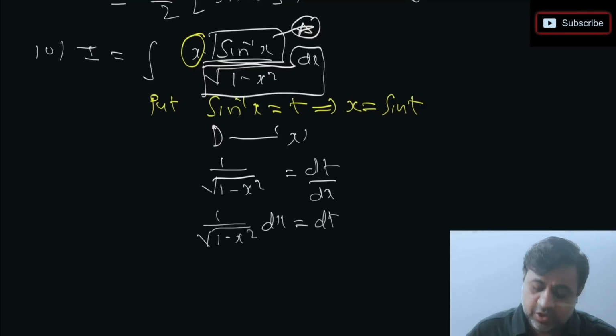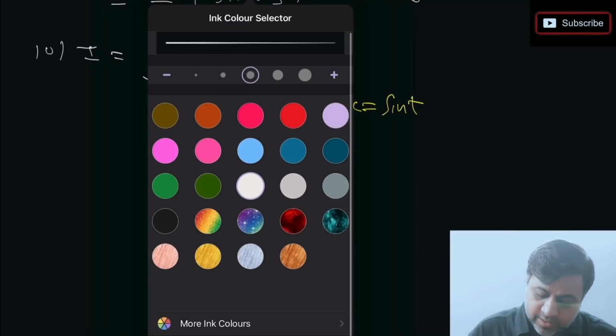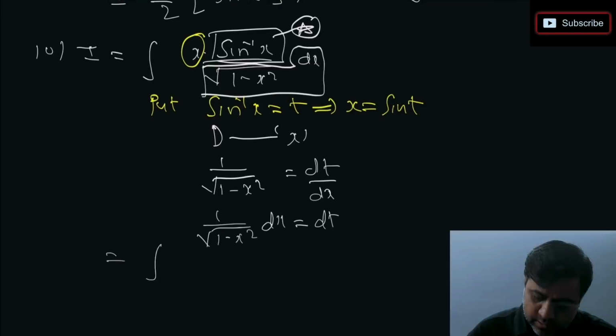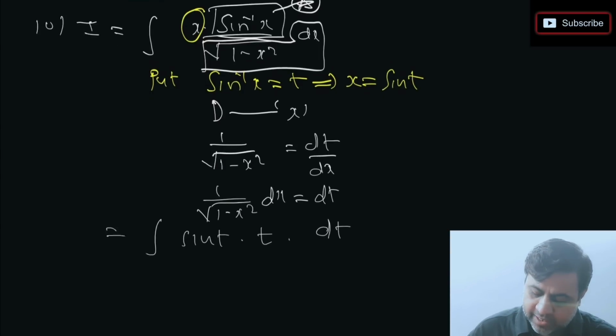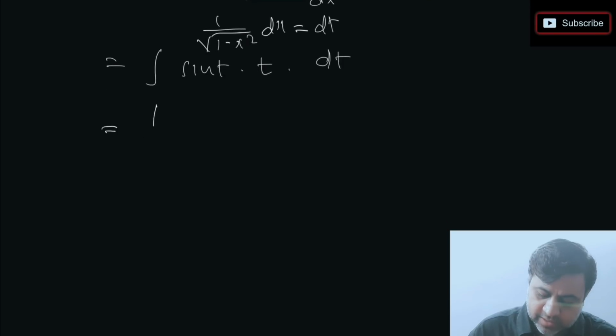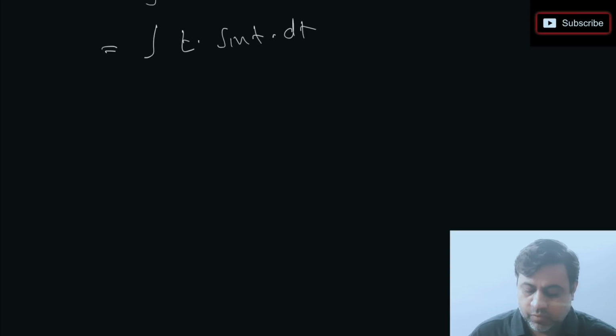I'm going to make 3 changes here. Instead of x, I'm just going to write it here sin t. Instead of sin inverse of x, I'm just going to write t, and dx by under root 1 minus x square, I'm just going to write dt. So this question is actually getting converted to t into sin t dt. So what to do with t into sin t dt?